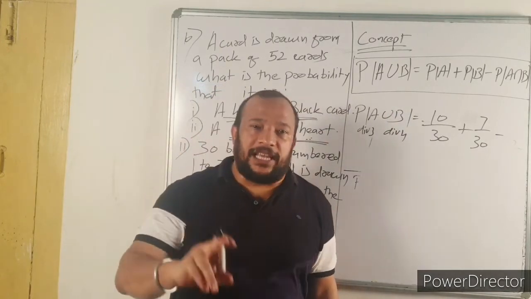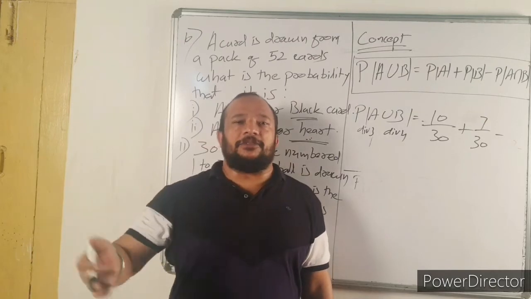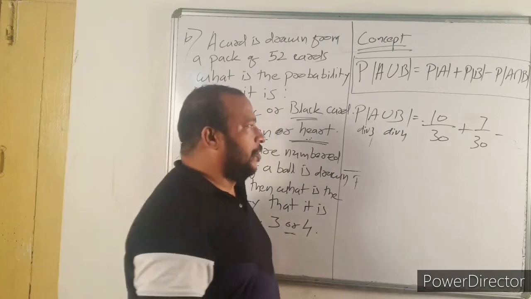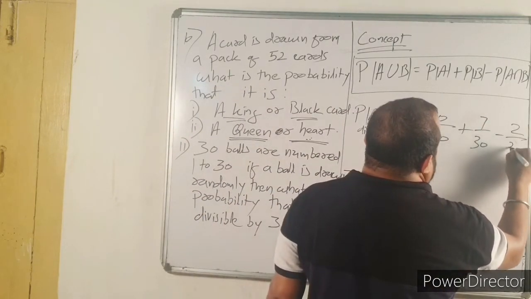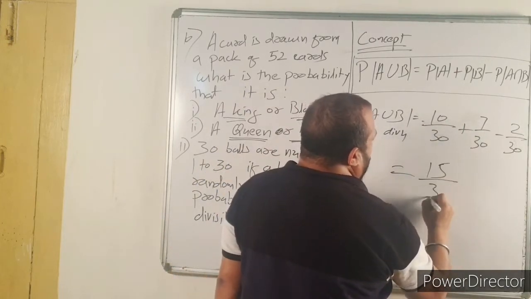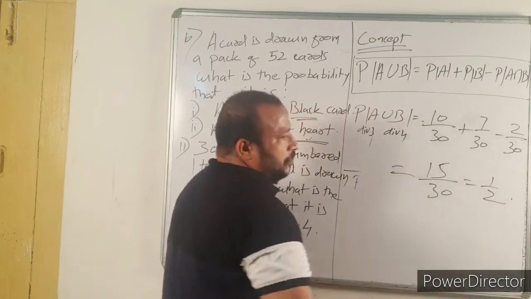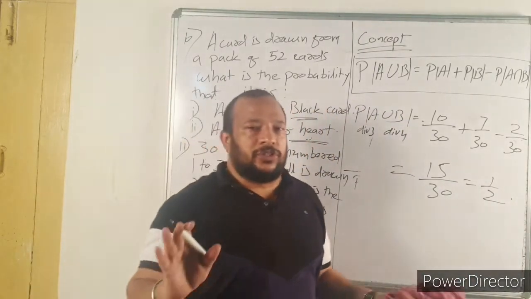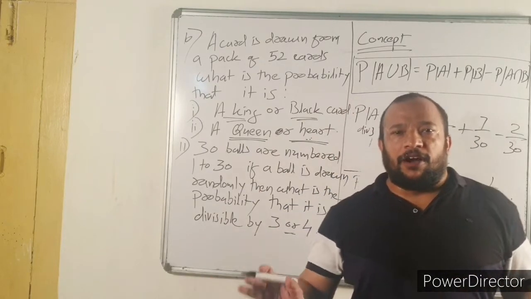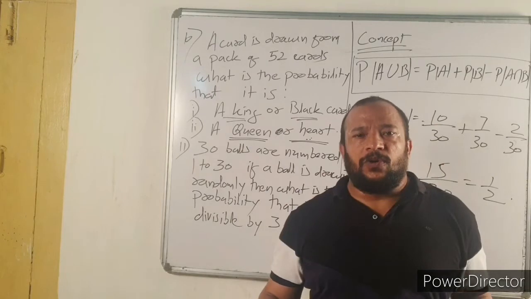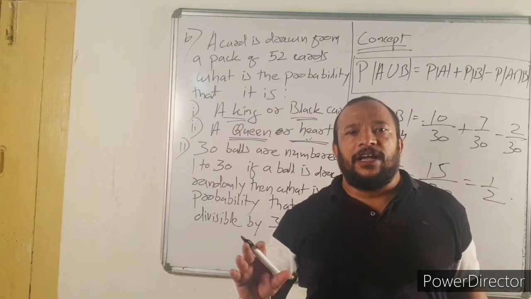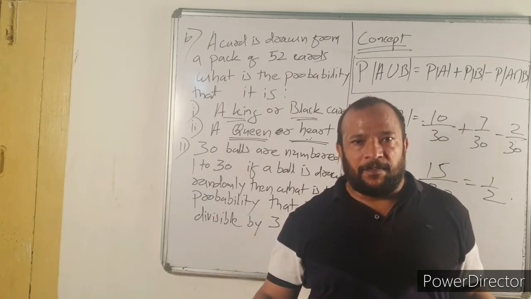how many numbers are there that are divisible by 3 and 4? That means divisible by 12. There are only two numbers, that is 12 and 24. So minus 2 by 30. So total is 17 minus 2, 15 by 30, 1 by 2. So these are the questions based on the concept: probability of A union B is equal to probability of A plus probability of B minus probability of A intersection B.